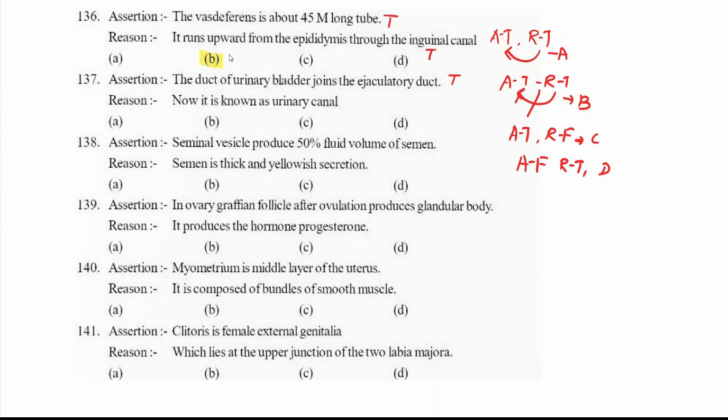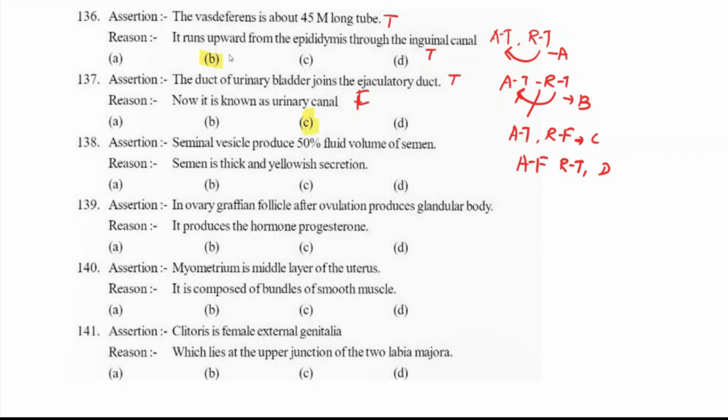Is it known as urinary canal? No, it is known as common genitourinary canal. Reason is false. Answer is option C.